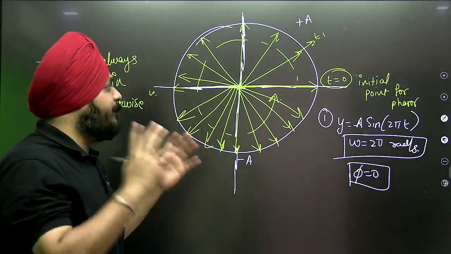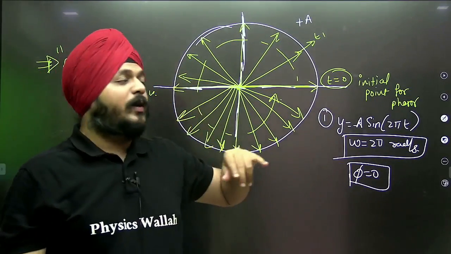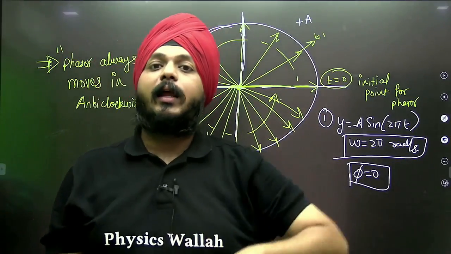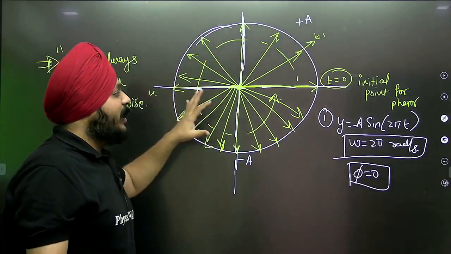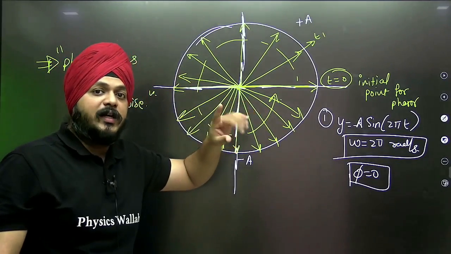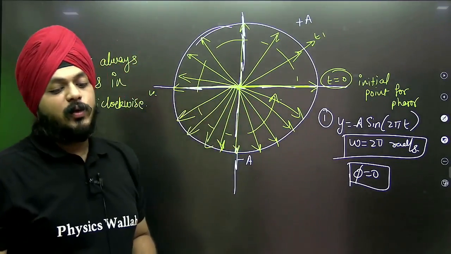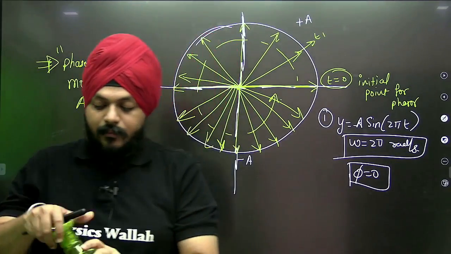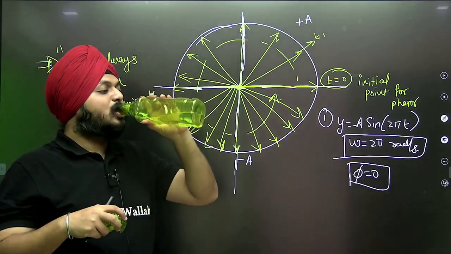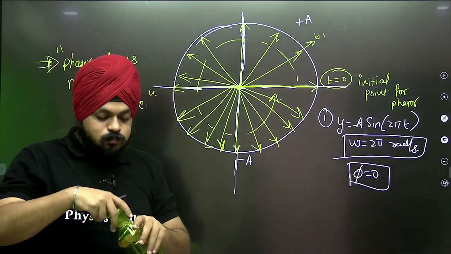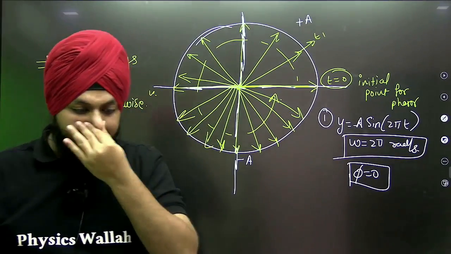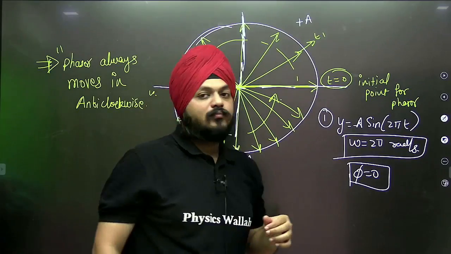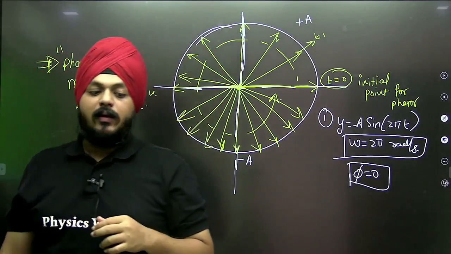The same thing is for the phasor. As I said, the phasor rotates with the angular velocity omega, but it always rotates in the anti-clockwise direction.